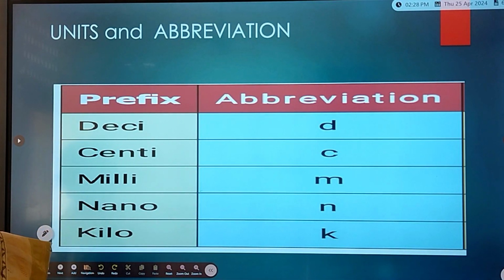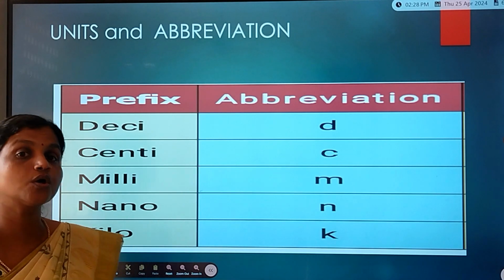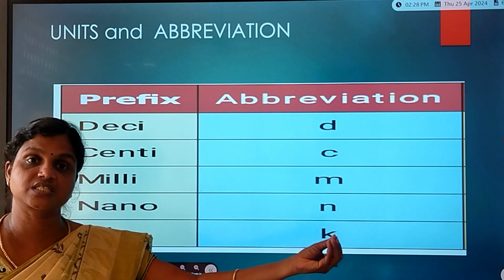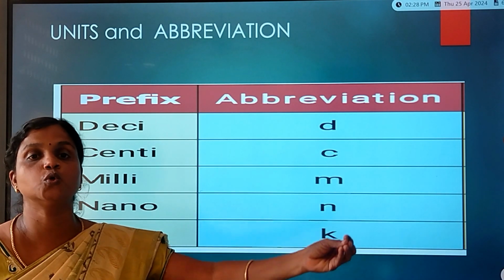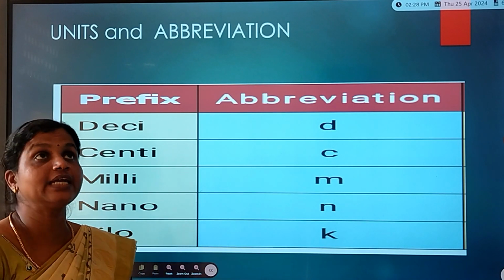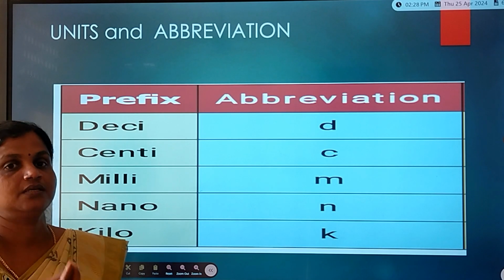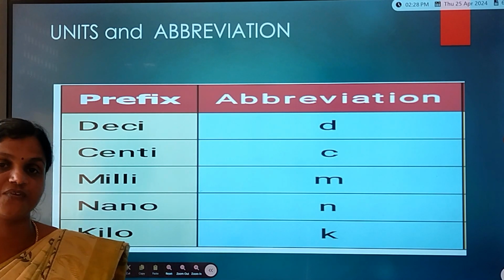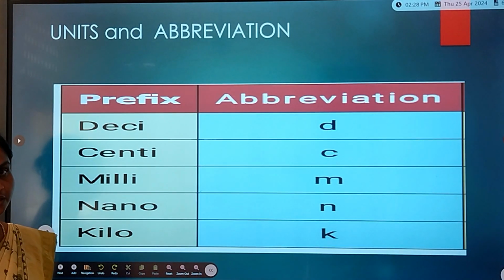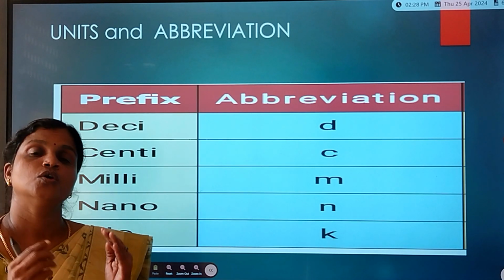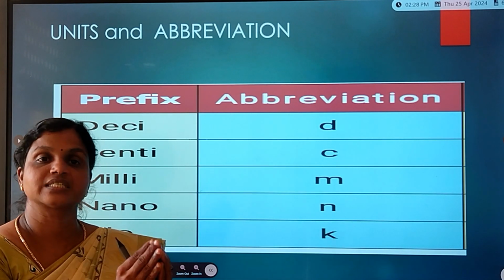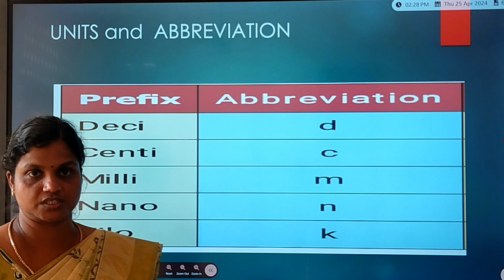These are the prefixes we are using. And if you want to measure a large distance, such as the distance between two cities or the height of a large building, you have to use the prefix kilometer. So here we are able to measure the smaller units as well as the large units.